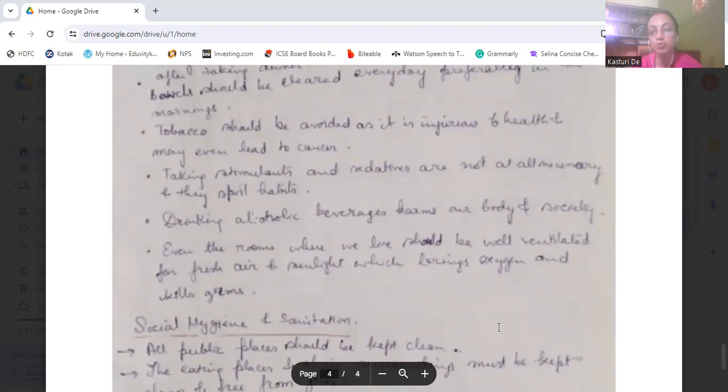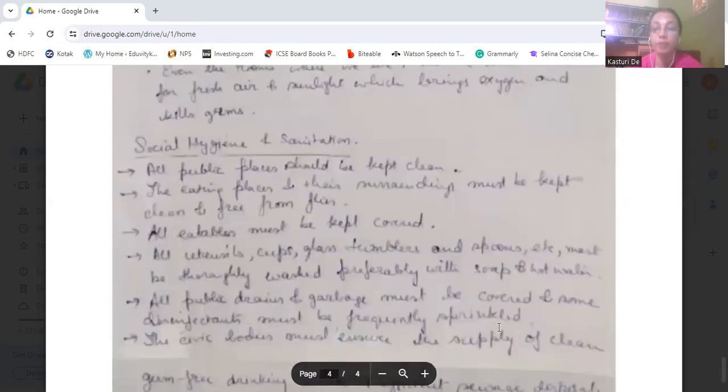Then even the rooms where we live should be well ventilated, with fresh air and sunlight that brings oxygen, and sunlight can kill the germs. That should be allowed, so that our rooms become well ventilated and full of oxygen and sunlight. That will create a good atmosphere inside the room that can avoid many of the germs. Then we come to social hygiene and sanitation.